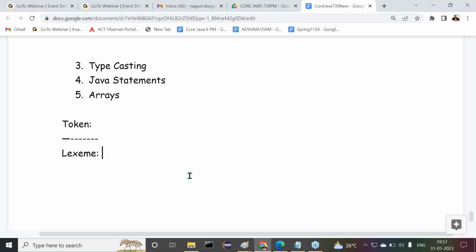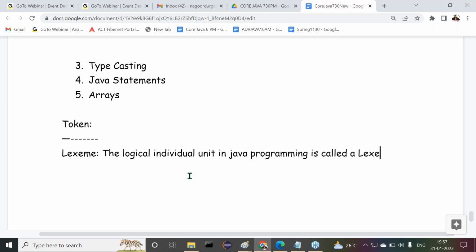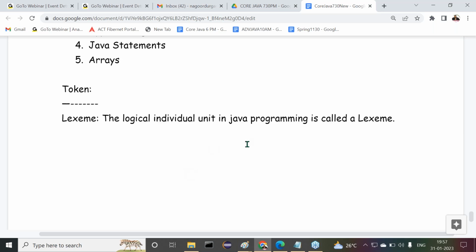The logical individual unit in a Java program or in Java programming is called a lexeme. Simple definition. Now I will give examples also, no need to think much about it.